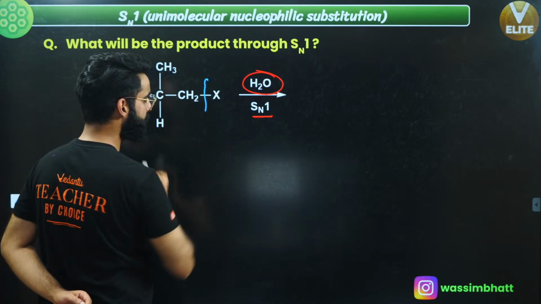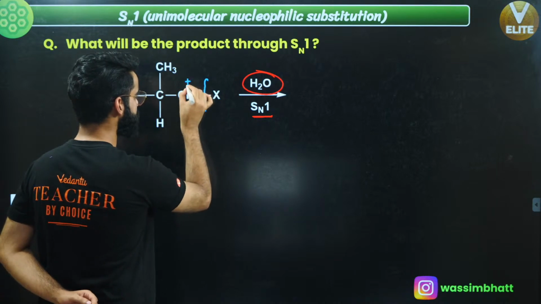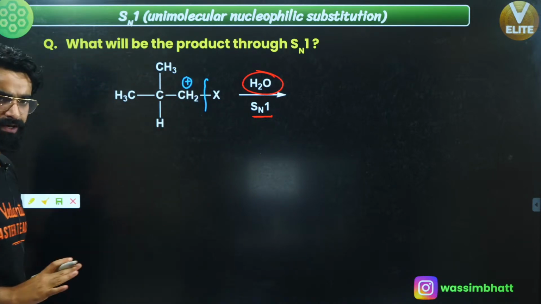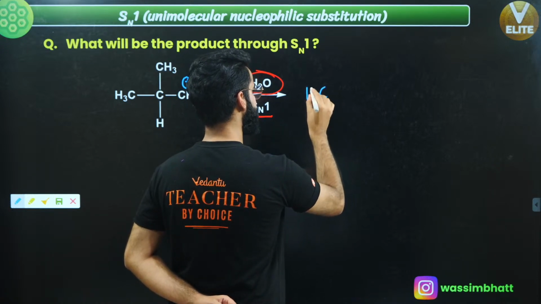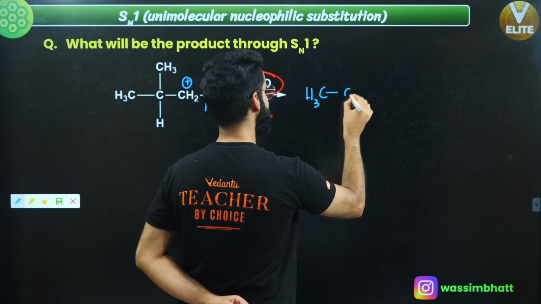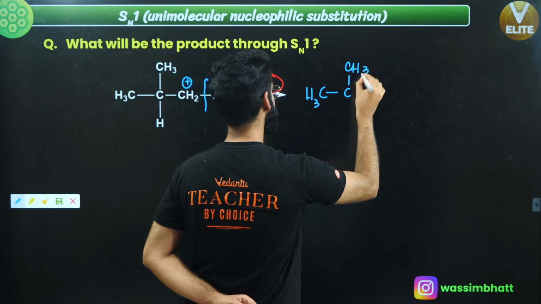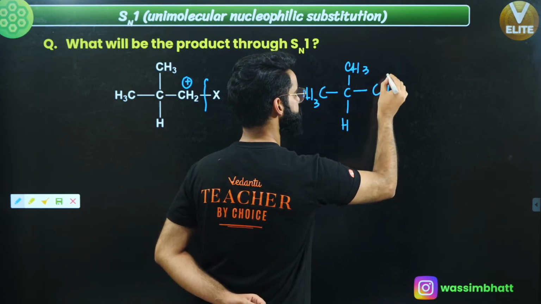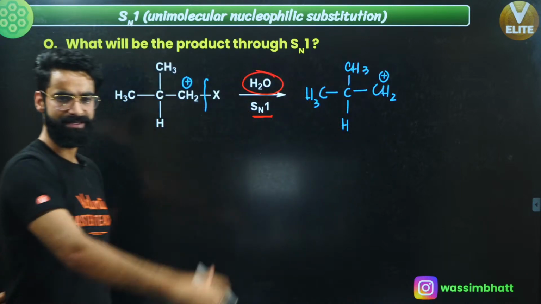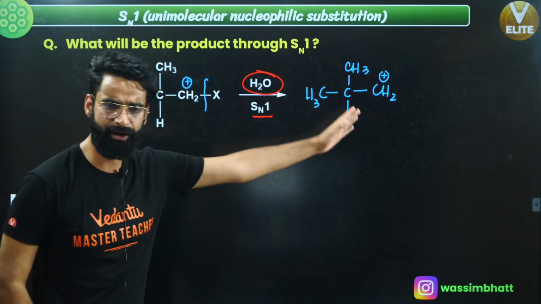First of all, you are going to break this bond, right? So there will be a positive charge on this carbon, right? The first step leads to the formation of carbocation, and the carbocation over here is going to be CH3. This is CH3 attached on the top, this is hydrogen, and on this side you have got CH2 positive as well. Now, since the carbocation is formed,